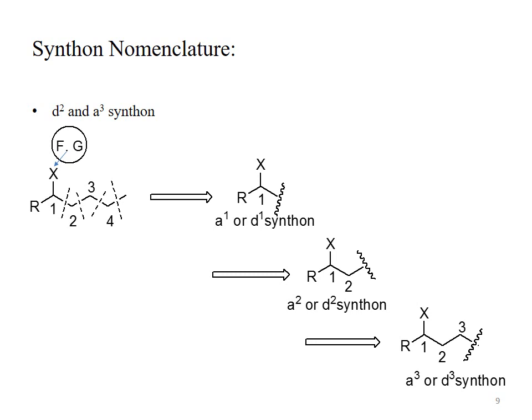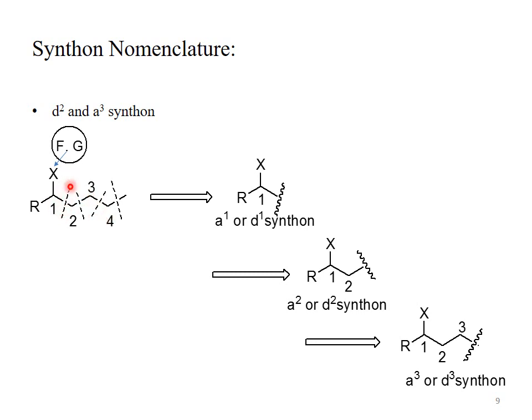Synthon nomenclature. Here we will discuss synthon nomenclature. When a bond is cleaved within a target material, we obtain two fragments. One fragment will carry a positive charge and the other fragment will carry a negative charge. So one fragment will act as the acceptor species, or acceptor synthon, and the other fragment will act as a donor synthon because it carries a negative charge.